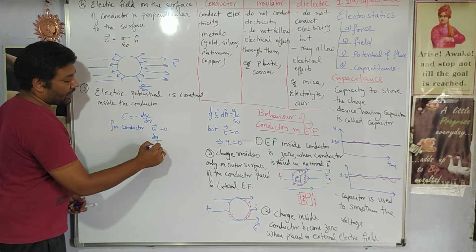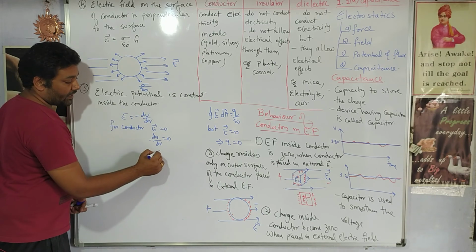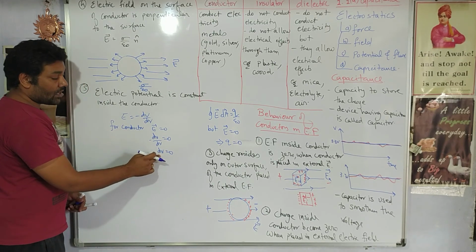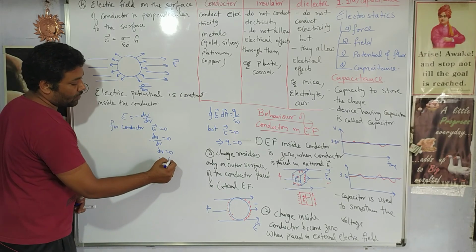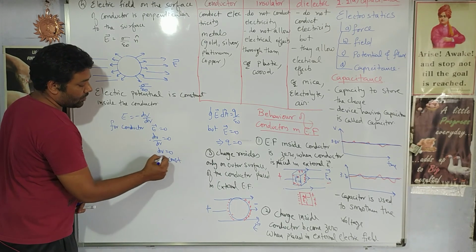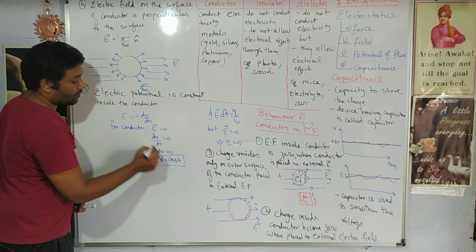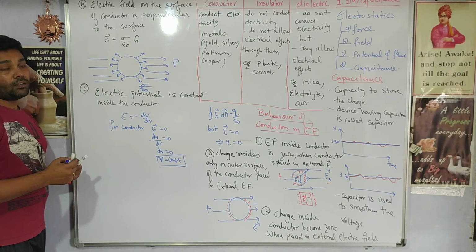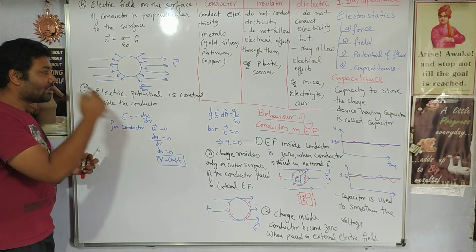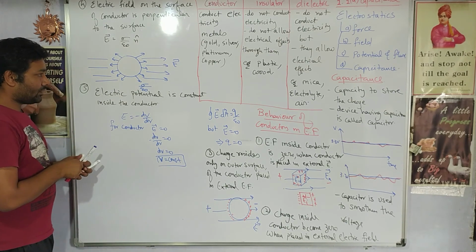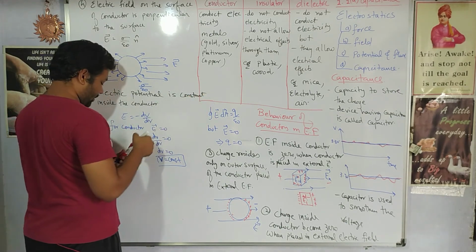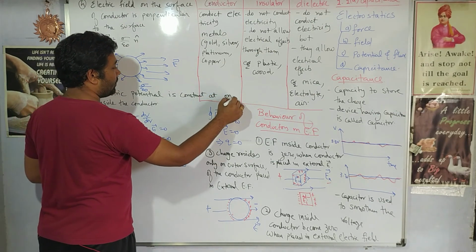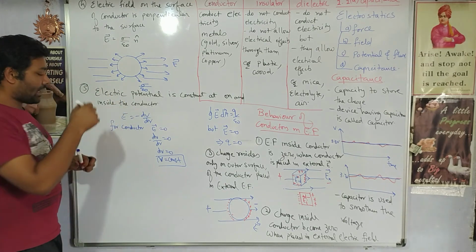That means dV by dr is 0, that means dV is equal to 0. Whose differentiation is 0? Differentiation of a constant term is 0. So mathematically we obtain one more condition, that electric potential is constant on and inside the conductor.